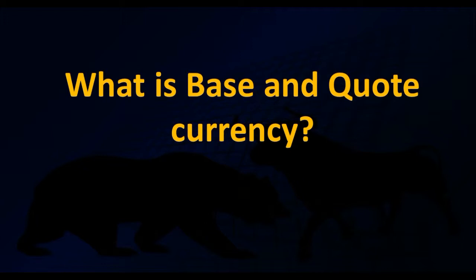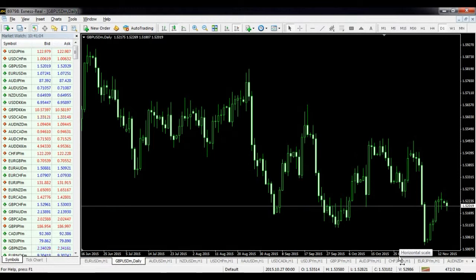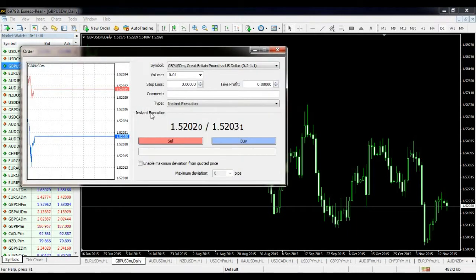So now the next question is, what are base and core currency, which I mentioned earlier? To know it, let's go to the MT4 terminal. This is the MT4 terminal. Let's pick any currency pair, like GBP/USD. Here in GBP/USD, GBP is the base currency and USD is the core currency.